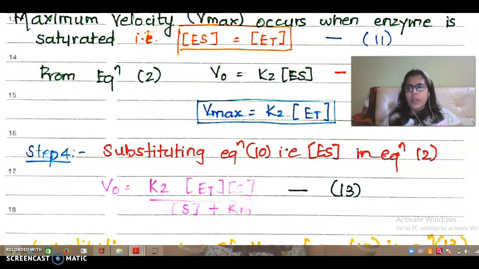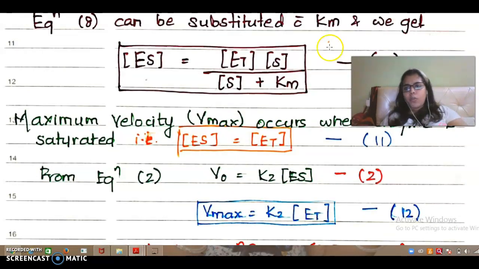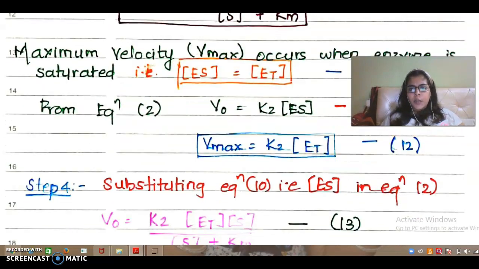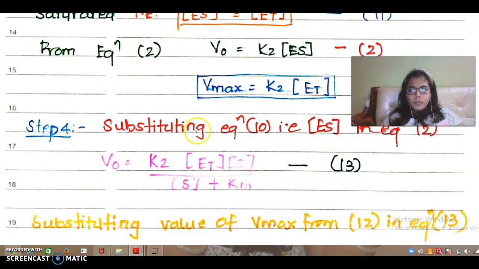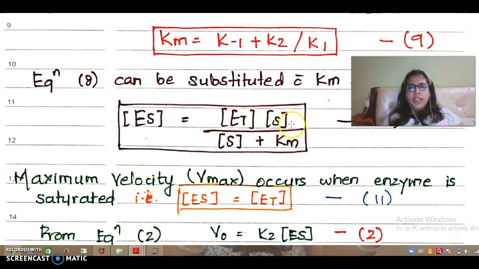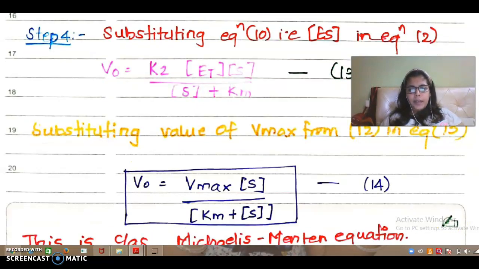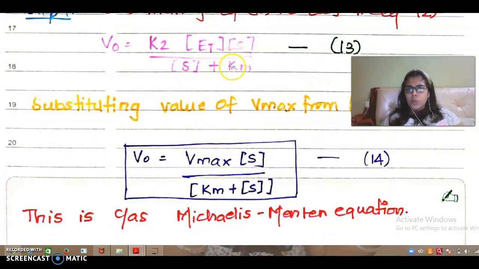So I have in equation 10 Et. For Et, can you see this? I replace it with this. So I have V0 is equal to K2 into ES. I know what ES is. ES is nothing but Et S upon S plus Km. So I have just put it into my equation 1.